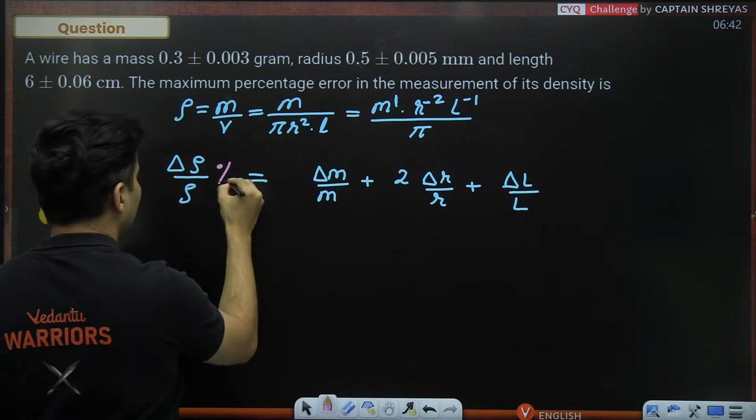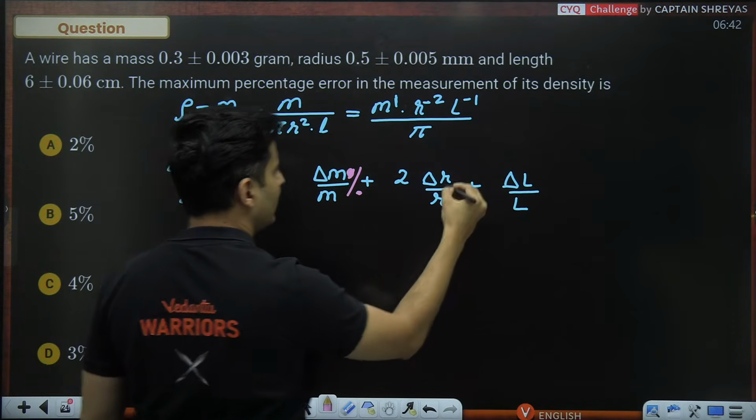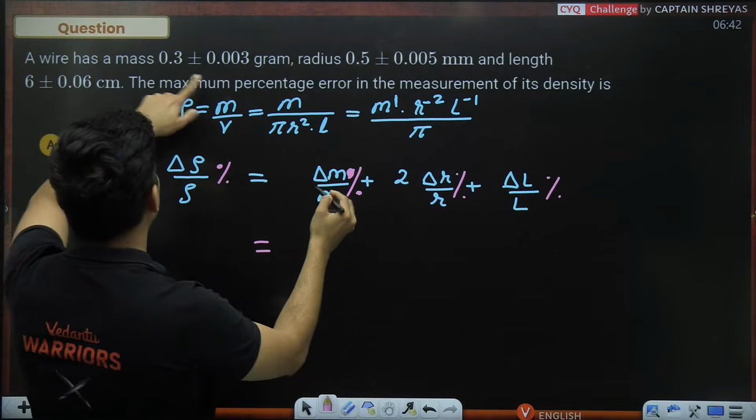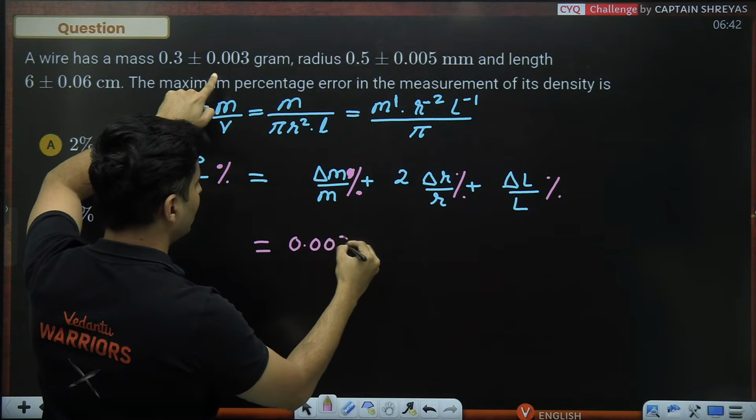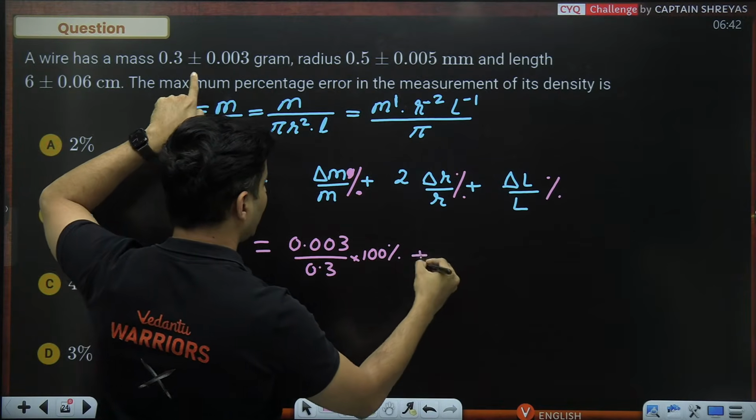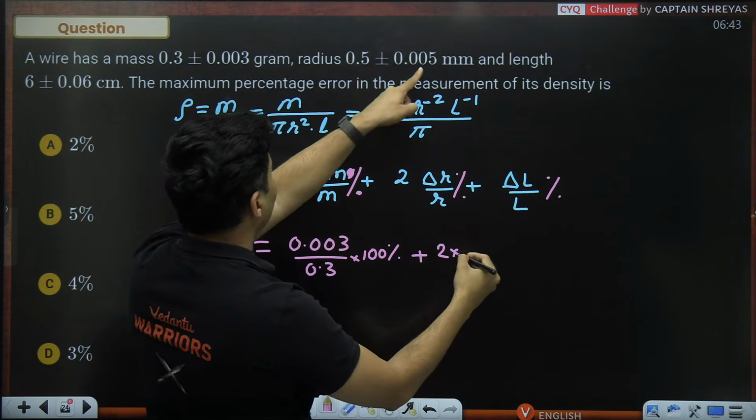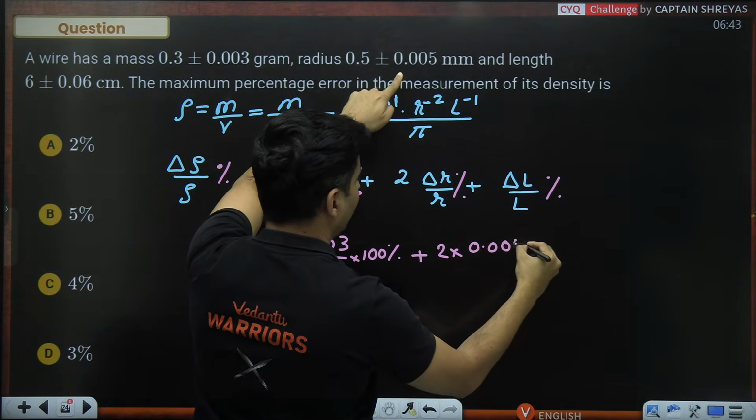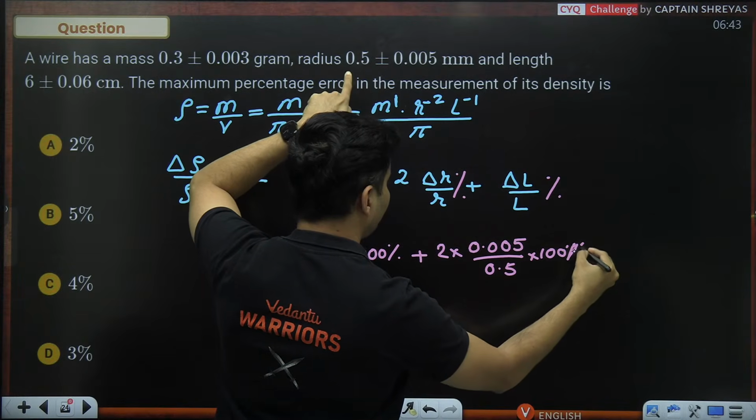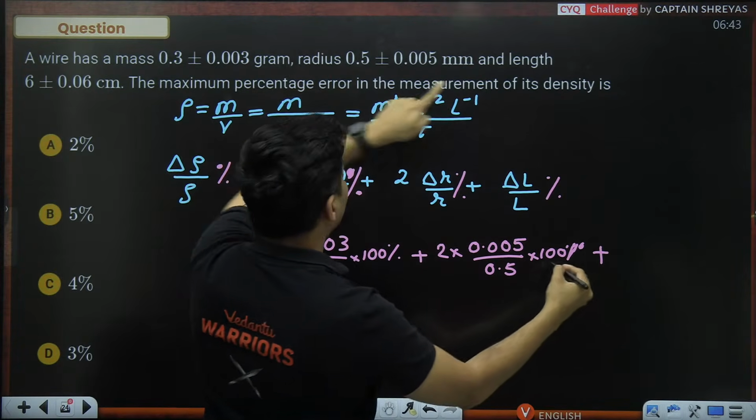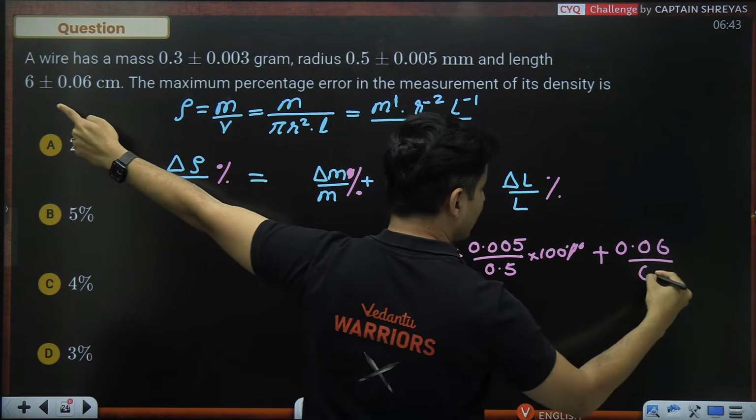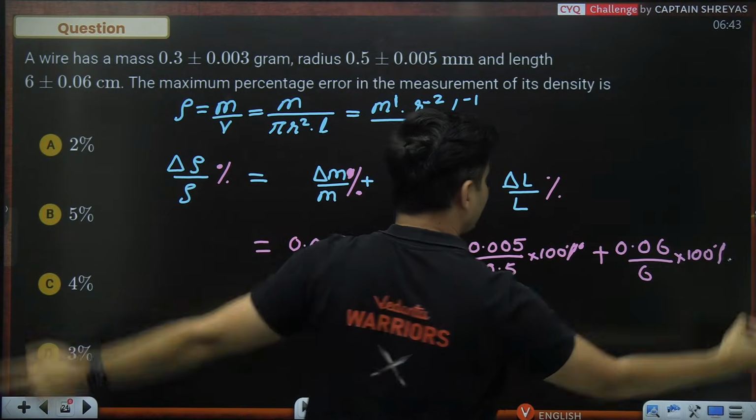We are interested in the percentages. Okay, mass percentage. So delta m by m, delta m is 0.003 divided by mass 0.3. To convert into percentage, multiply by 100. Okay, 2 times delta r is 0.005, whole thing divided by 0.5 multiplied by 100 to convert into percentage. Then plus, length is what? 0.06 divided by 6 multiplied by 100 to convert it into percentage.